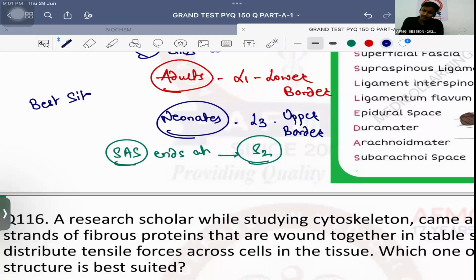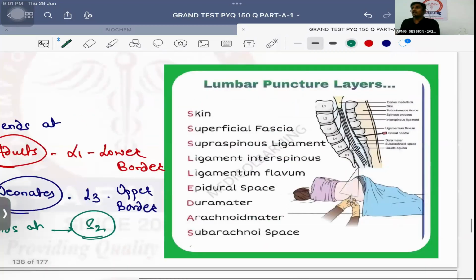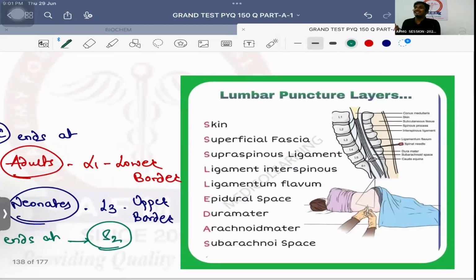These are the levels for your exam: L3 and L4, but in a neonate we will prefer L4 and L5. Okay, no issues with this anybody? Quickly then, when you do a lumbar puncture, it can also be used for spinal anesthesia. Same layers will be pierced.